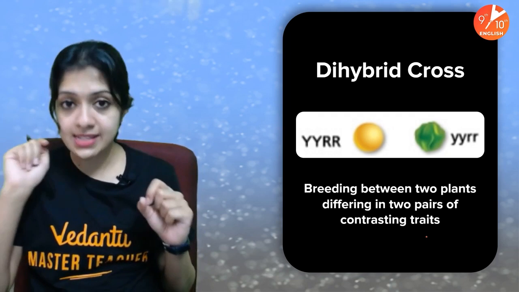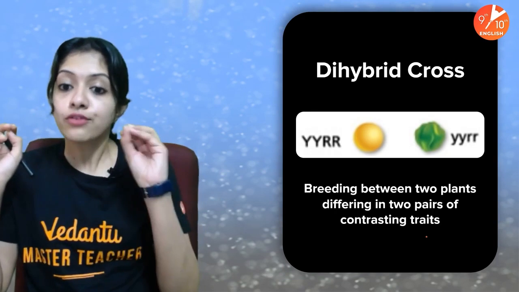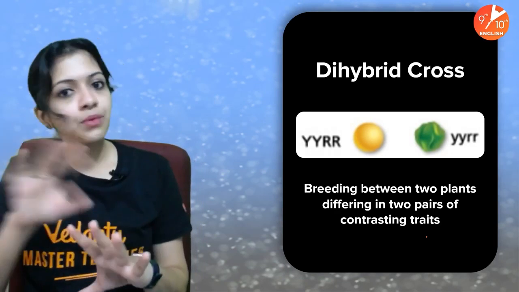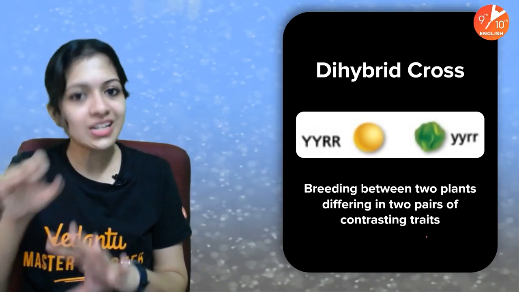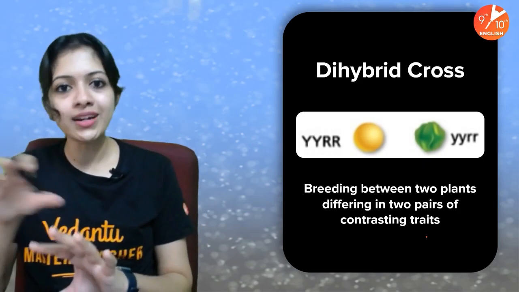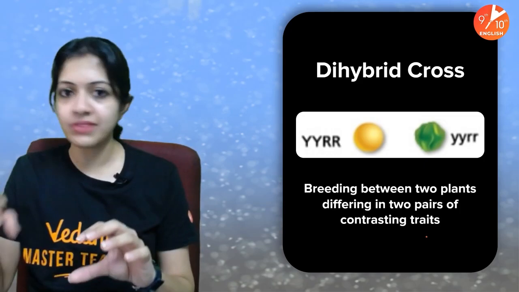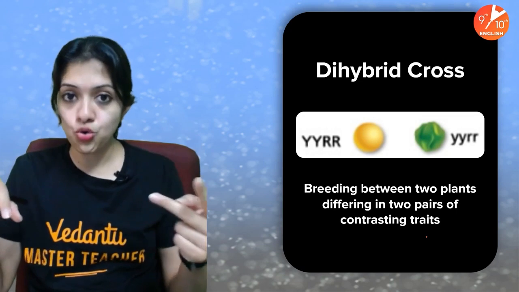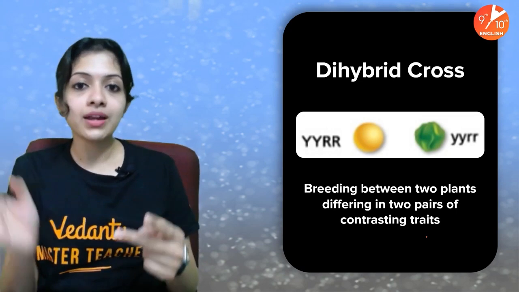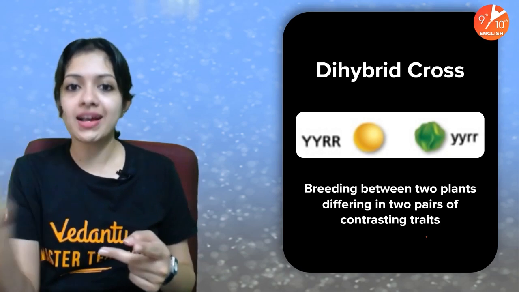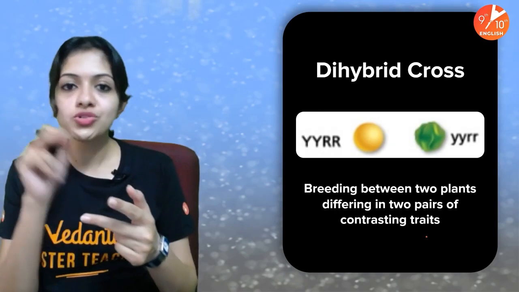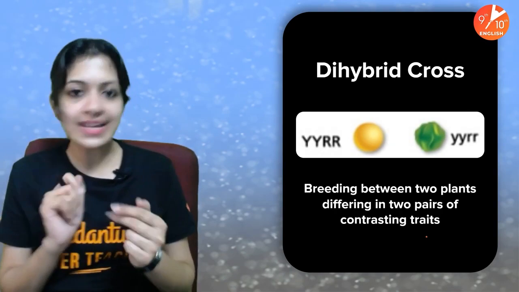Among the 7 characters he chose, he ensured that for 5 characters, both parents had the same traits. They did not differ in 5 out of those 7 characters. For the remaining 2, he ensured that they were completely expressing the contrasting traits of those last 2 pairs of traits.